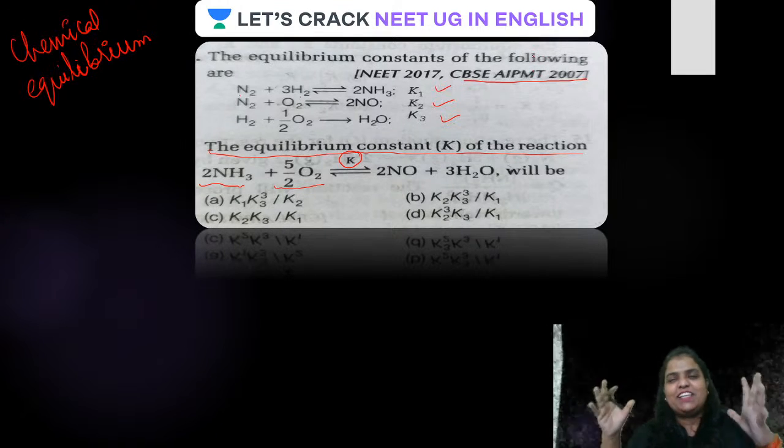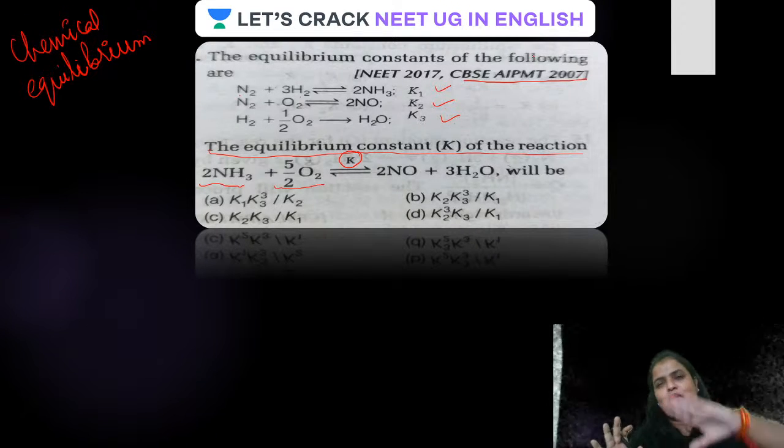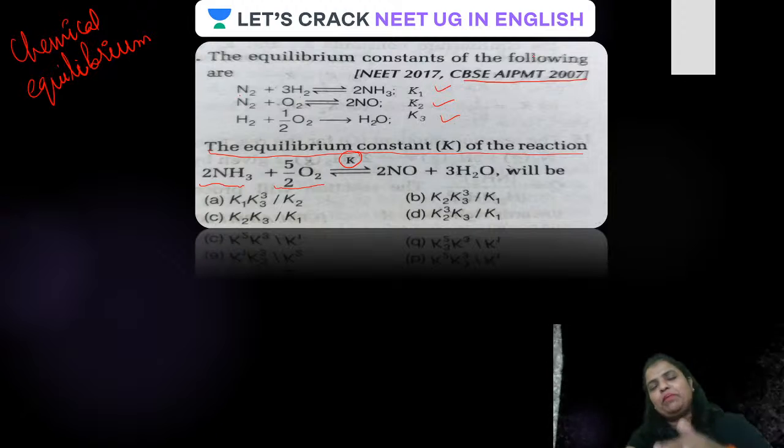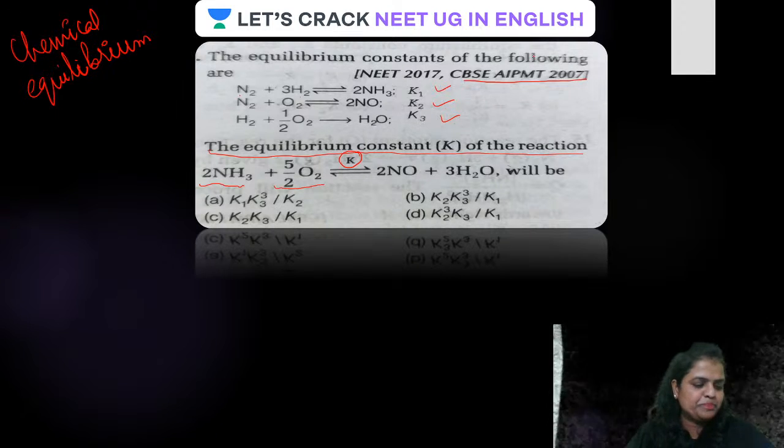The library is there. A question which was of AIPMT level once upon a time may be the NEET question now. So be very careful when you practice the archive. You don't have to leave any question, whether it was asked in NEET or in AIPMT. Is that clear, everyone?